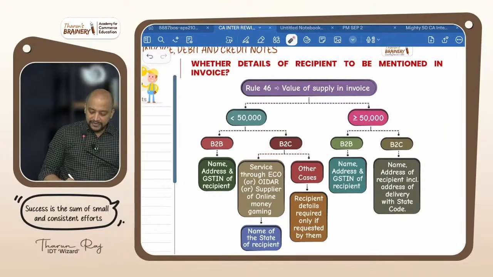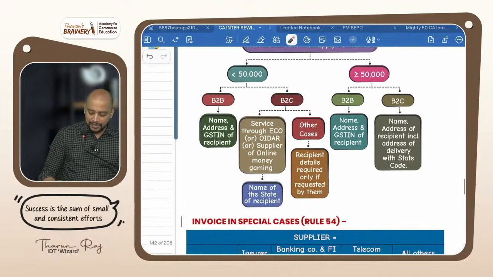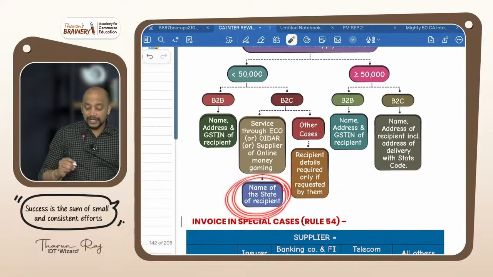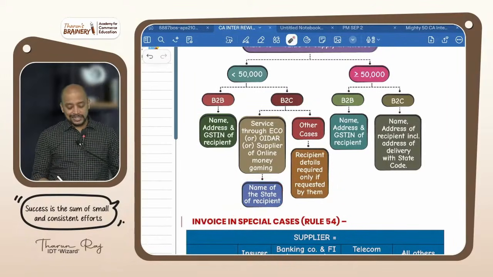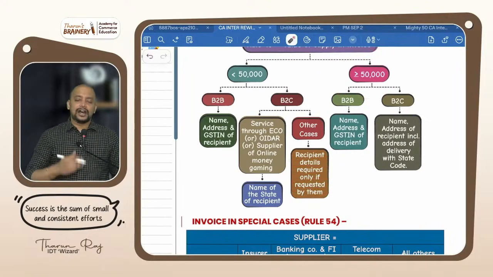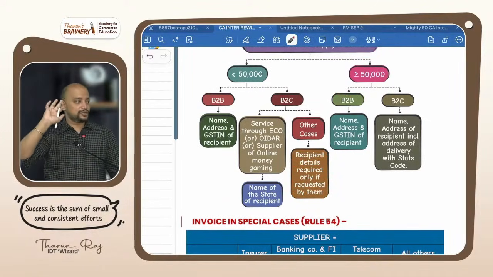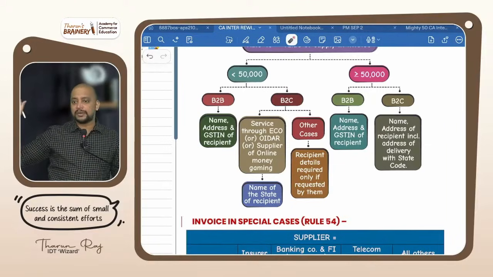B2C, services through ECO, OIDR or online money gaming, name of the state of recipient. Other cases, recipient details required only if requested by them. If it exceeds or is equal to 50,000, recipient details always need to be mentioned. Just remember this example, you can remember this and write in exam, okay.